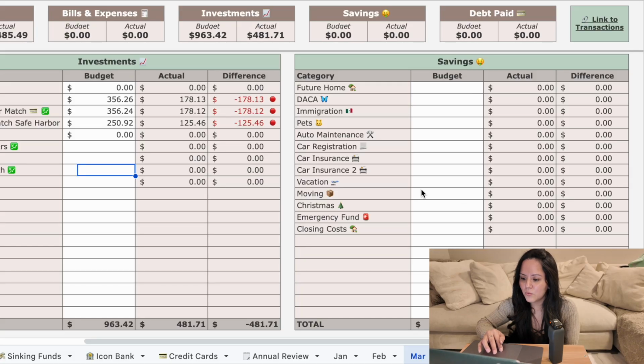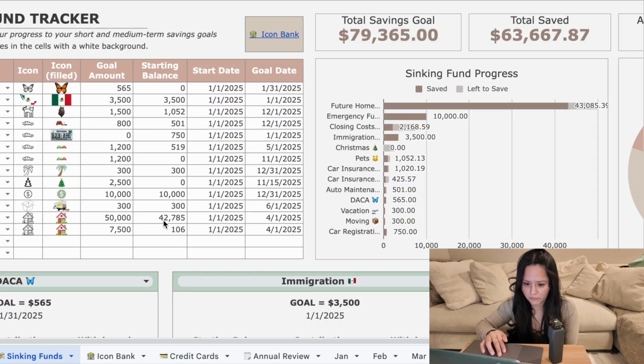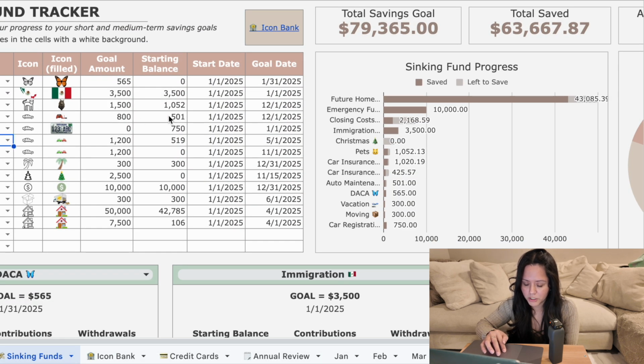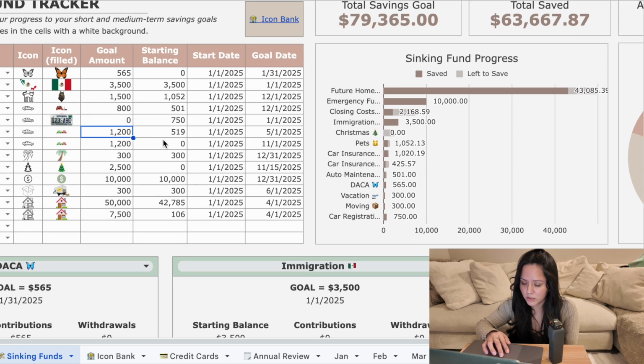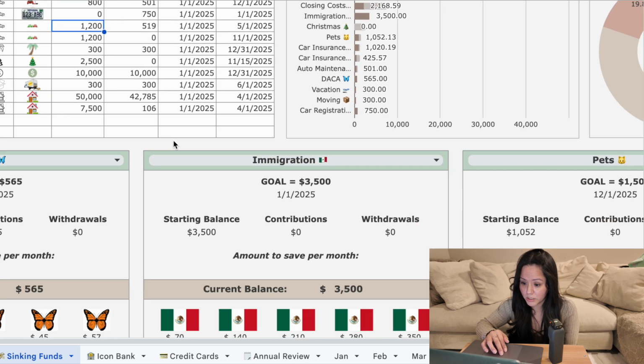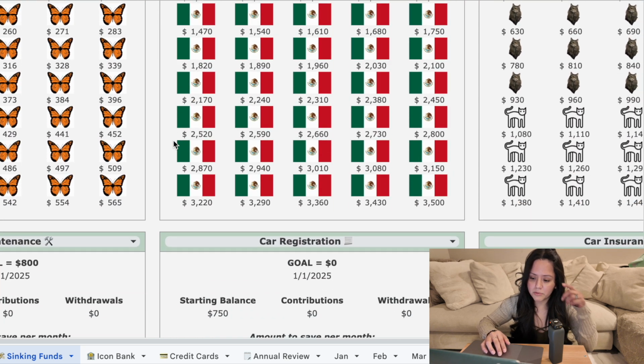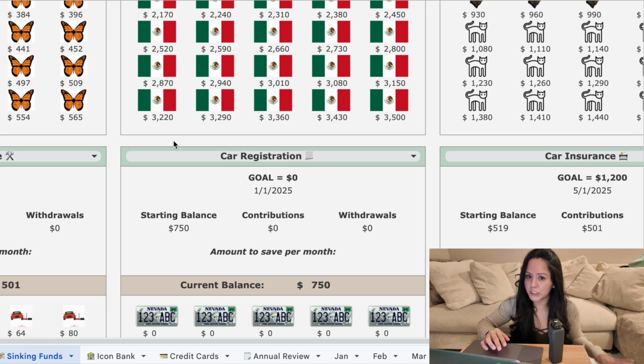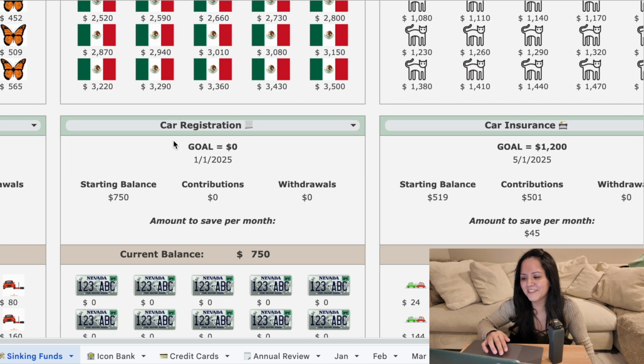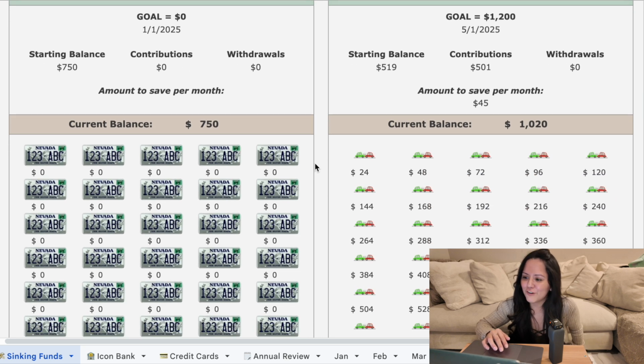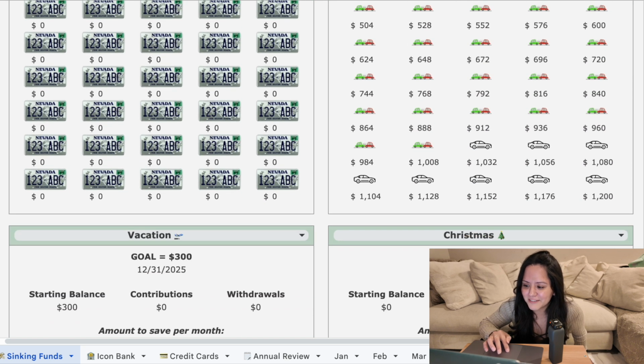I'm going to do $1,000 into our closing costs sinking fund. And then we still need some money for our car insurance. So if we look at our sinking funds for car insurance for May, I think we're still a little bit short, and May is before November, just in case you guys didn't know. Because I sure forgot, apparently, because we're still not done with the sinking fund. Look at that.